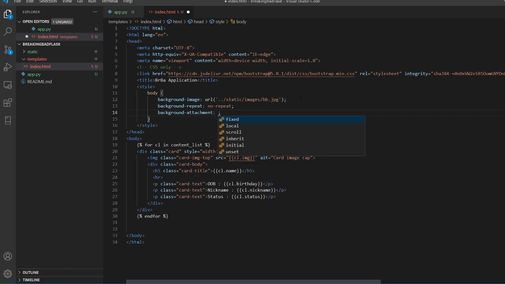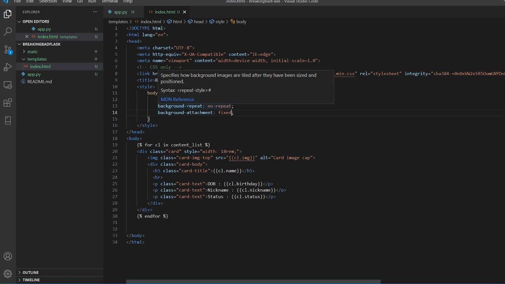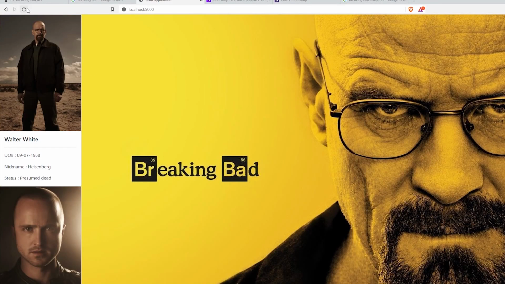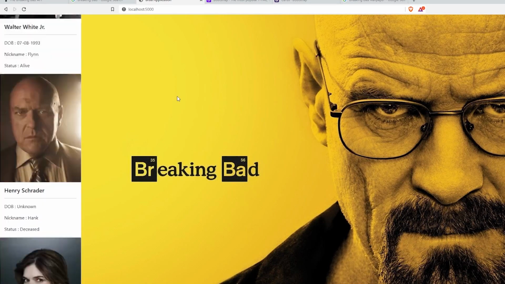This is the great thing about VS Code, okay, it is fixed. This is a really cool thing that CSS has. In VS Code, you don't have to remember anything, because I'm very, very bad with the front end. You can judge me over that, not with the back end. I'm very bad at the CSS, but I'm trying to catch up. Now I'll reload this application and we have it.